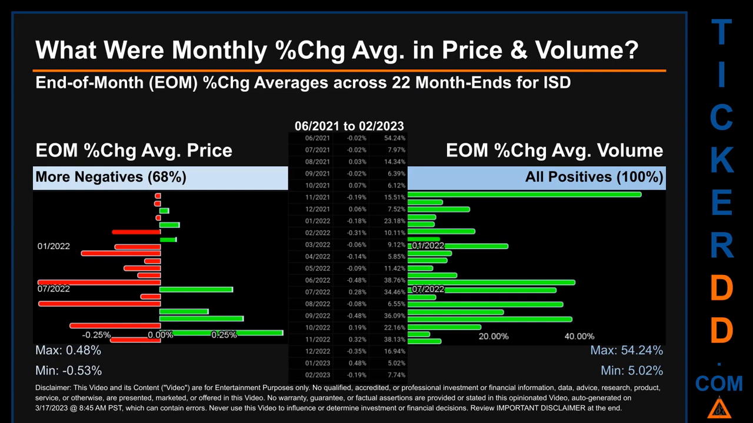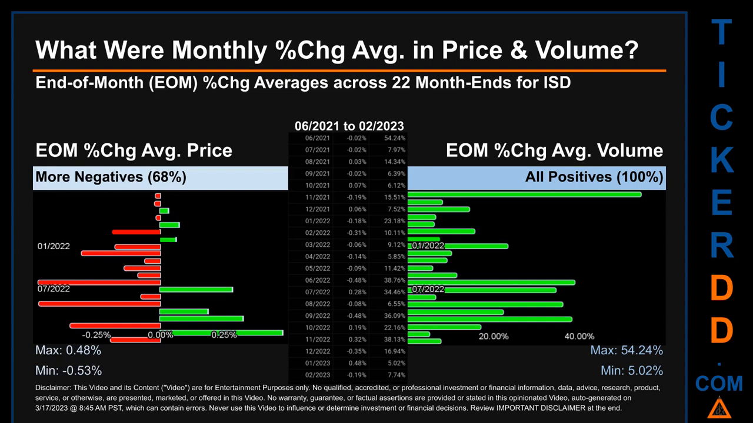What were end-of-month percentage change averages in price and volume for ISD? The monthly average of percentage change in price and in volume were calculated for each of the 22 month ends. That calculation took daily percentage changes and averaged them for each given month. If a month end came out negative, then it means that the month summarily saw a negative change.